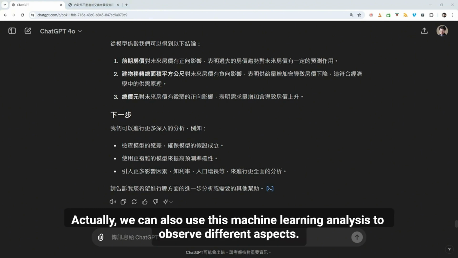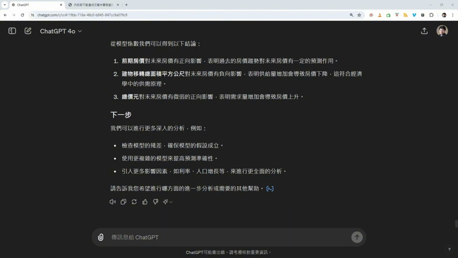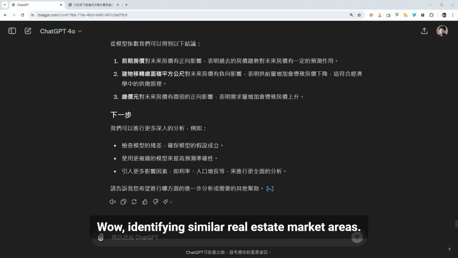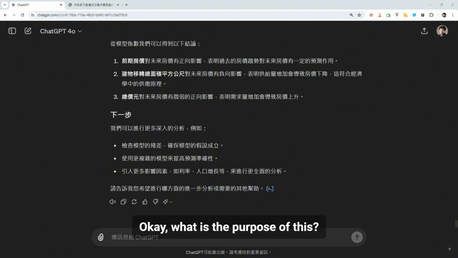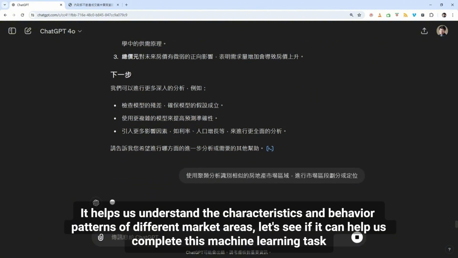Actually, we can also use machine learning analysis to observe different aspects. Here we use clustering analysis, identifying similar real estate market areas, and segmenting and positioning the market. What is the purpose of this? It helps us understand the characteristics and behavior patterns of different market areas. Let's see if it can help us complete this machine learning task.